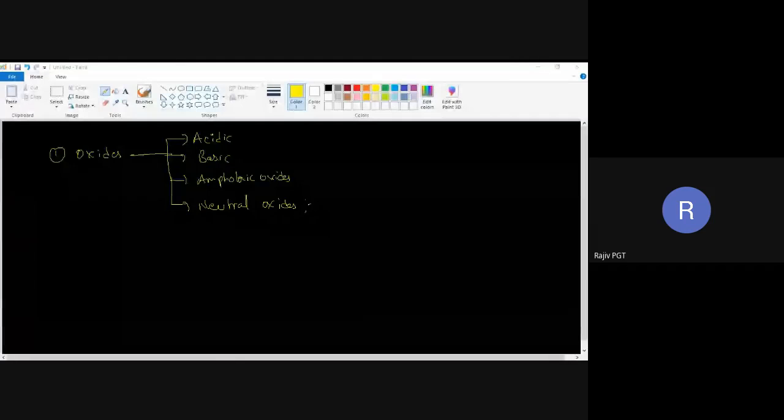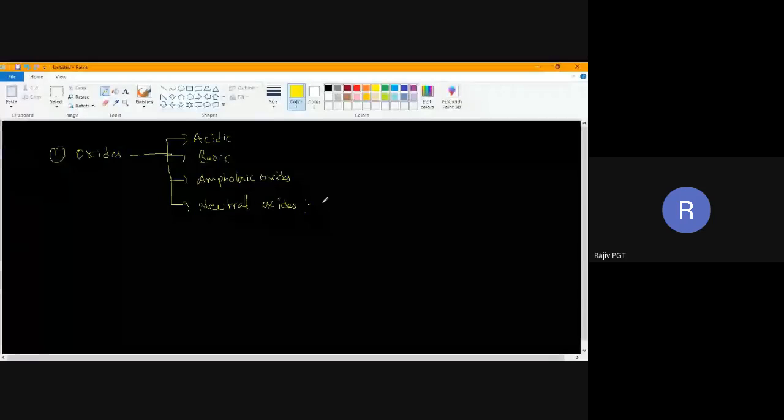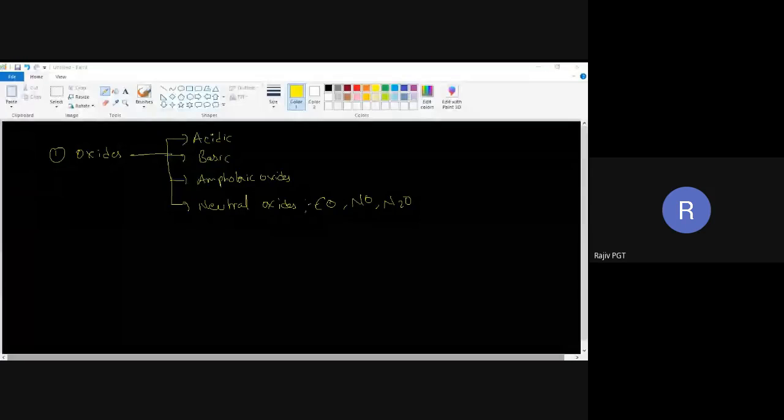I didn't give water as an example. CO, NO, N2O. These are examples for neutral oxides. Students are still joining now.